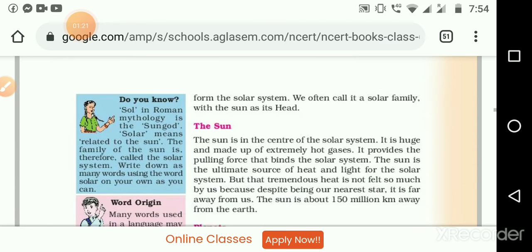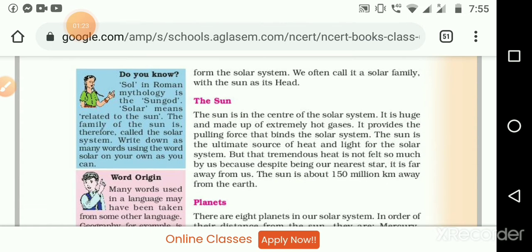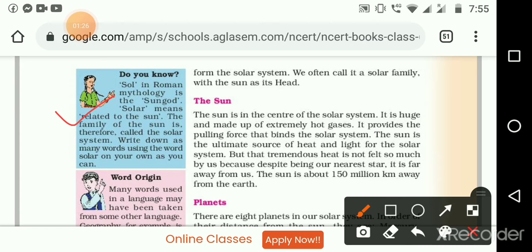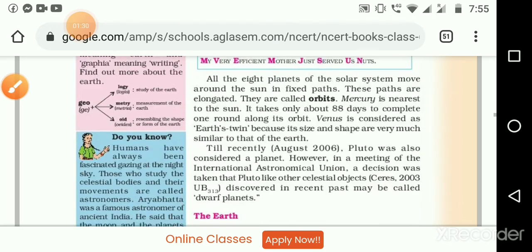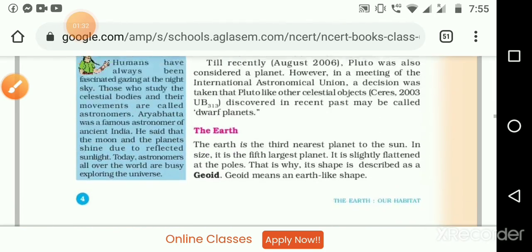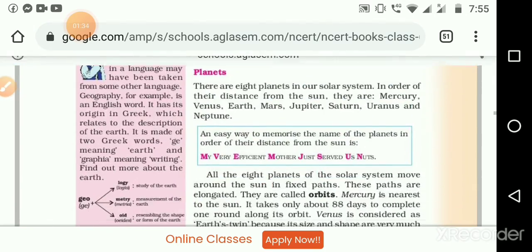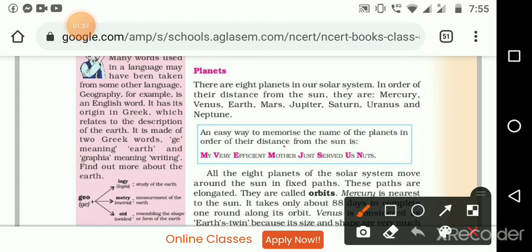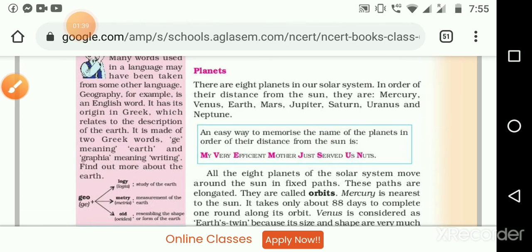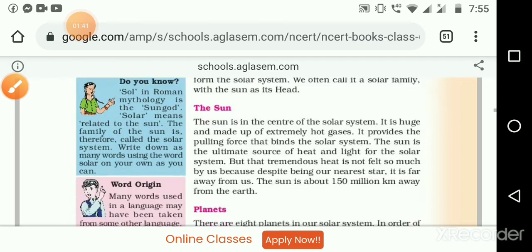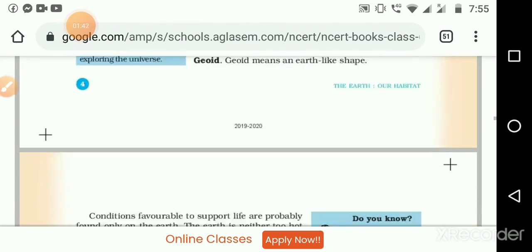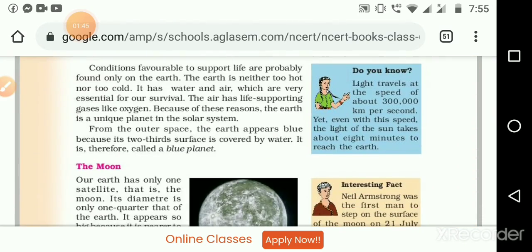And again here we can see, do you know, what we may know already, and the origin of the word. Then the next one is again the details of the lesson, and some boxes in between also. We want to read all these things, not only the major portion of the lesson. When I am teaching the lesson, you will come to know why we want to read all the boxes.